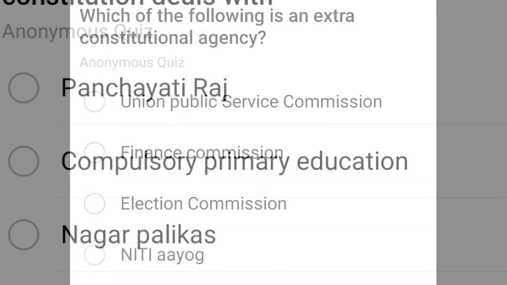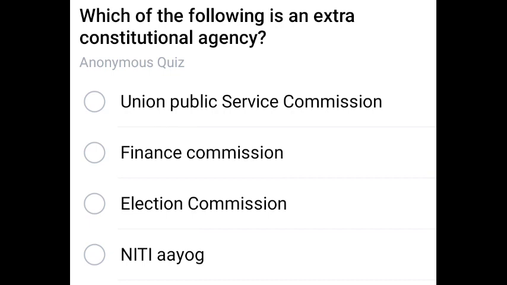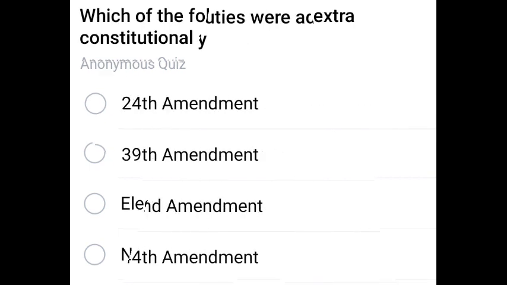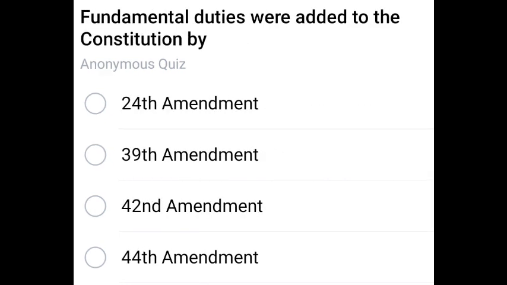Panchayati Raj. Next question. Which of the following is an extra constitutional agency? Other than constitution, this agency is an extra one. The correct one is Niti Aayog. Fourth option, Niti Aayog.